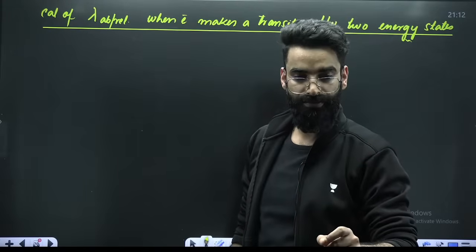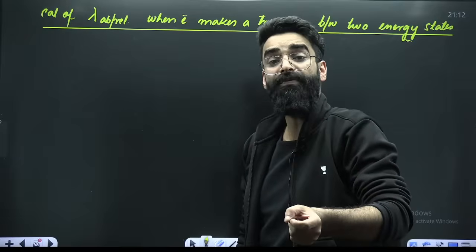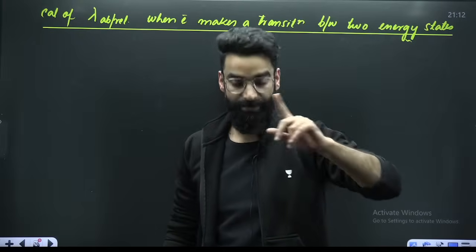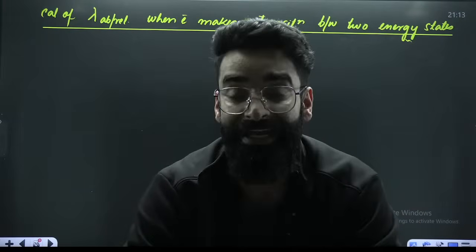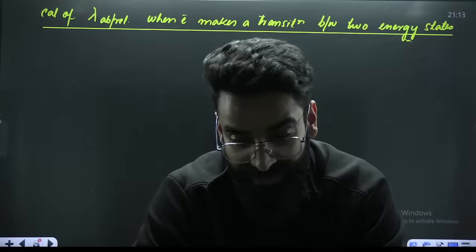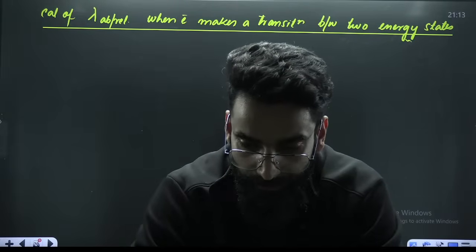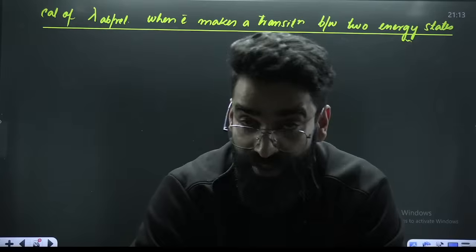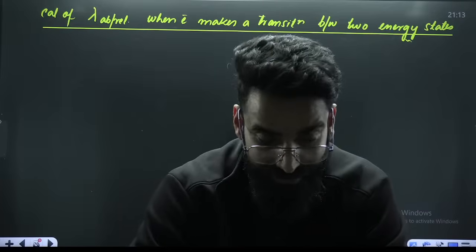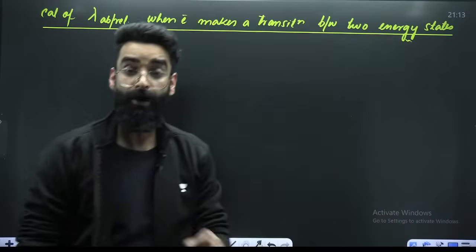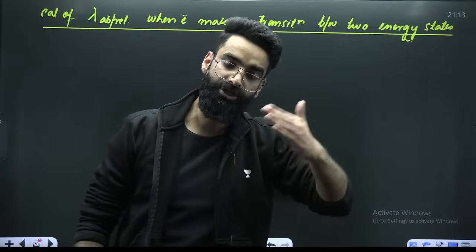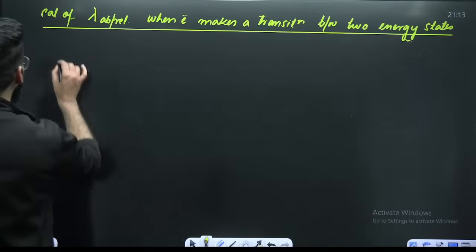How do we calculate the wavelength of the radiation emitted or absorbed during the transition? Again, understand: when an electron makes a transition from a higher energy state to a lower energy state, it emits energy in the form of radiation with a certain wavelength. Similarly, from lower to higher, energy is absorbed. For calculating the wavelength, you have a formula.